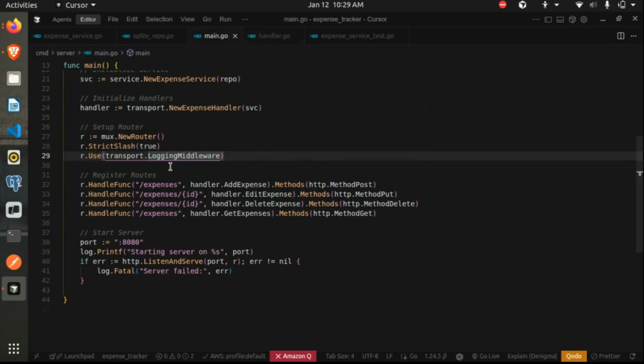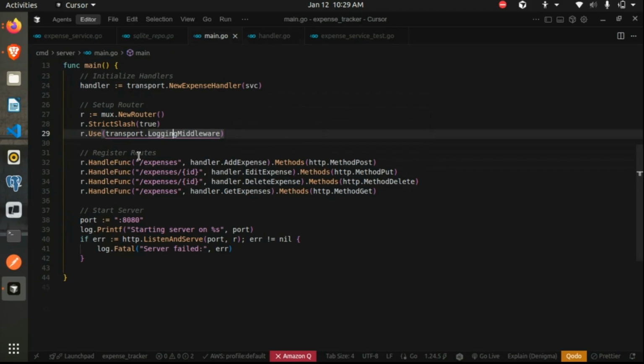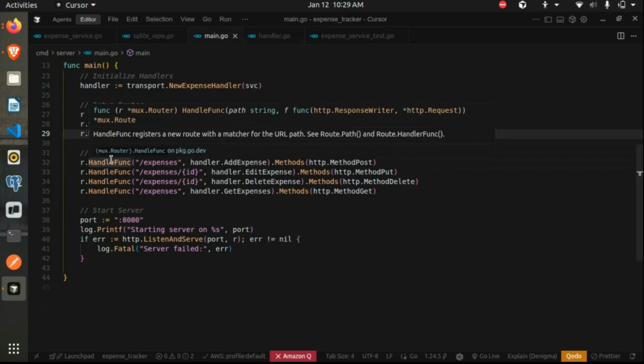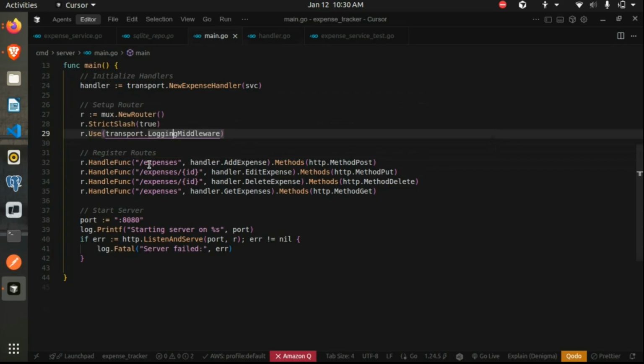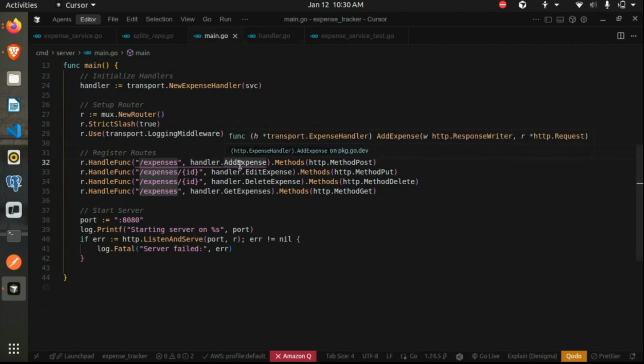Coming back, then we go to register our routes. HandleFunc is a function which requires two things. One is the path or the pattern. The base can be, let's say, localhost 8080, our domain, and then the actual path, slash expenses, which we are using to post or create an expense. So this defines that this is the pattern we are looking for. If this is the incoming pattern, we redirect it to the add expense method.